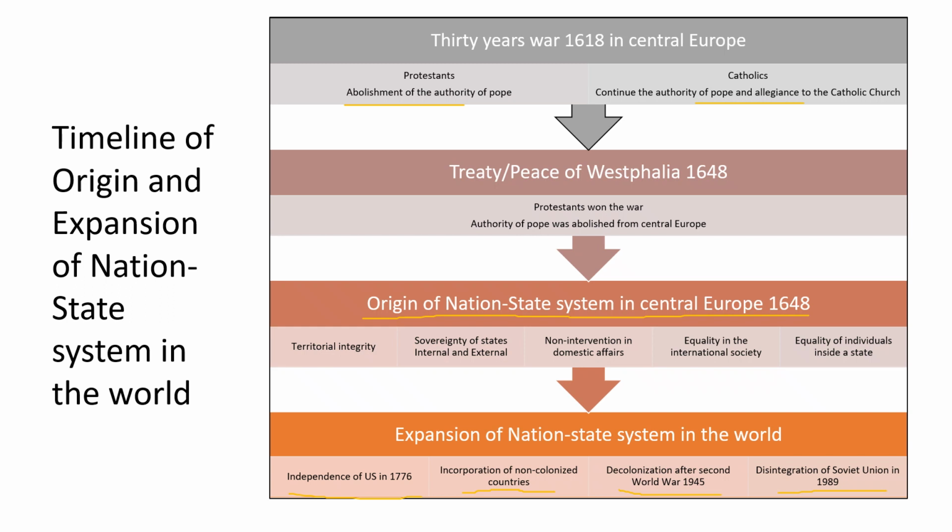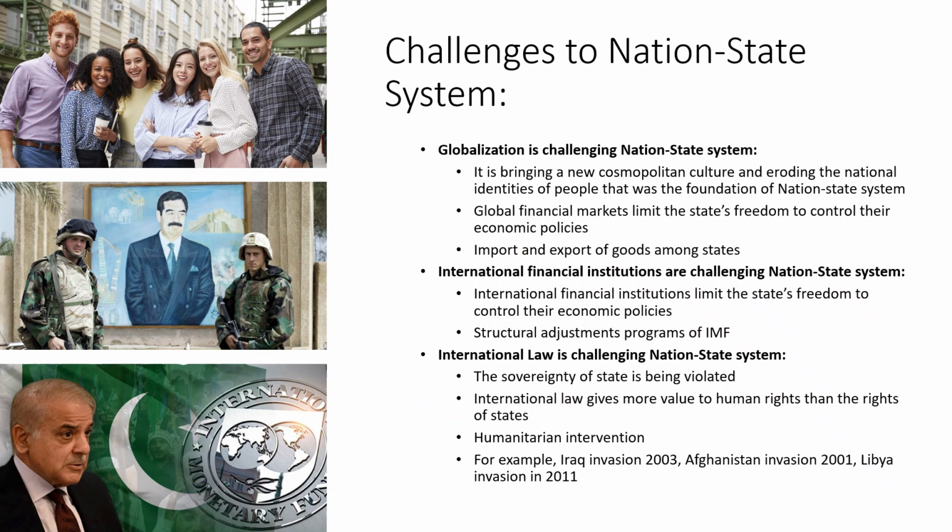So this was a revision of whatever we have studied today. And I hope that all this is making sense and it is very clear now. And I hope that such kind of diagrams would help you in memorization of the topic also. Students, we are done with the nation-state system, how it started, from where it started, and how it expanded. The history of the nation-state system, we have studied everything.